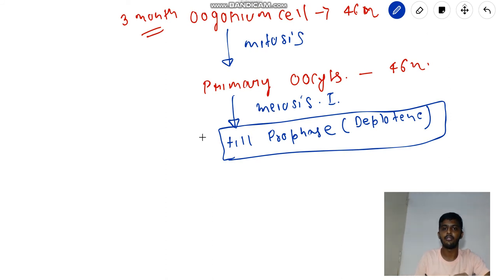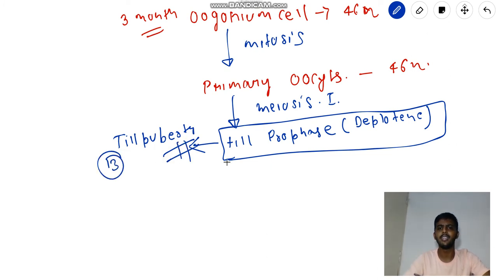Okay, for how long is it going to be arrested? Till puberty. So till the age of 13 it is going to be in arrest.